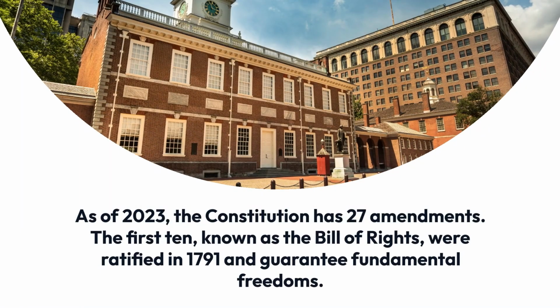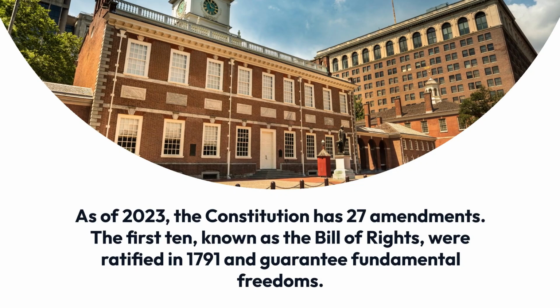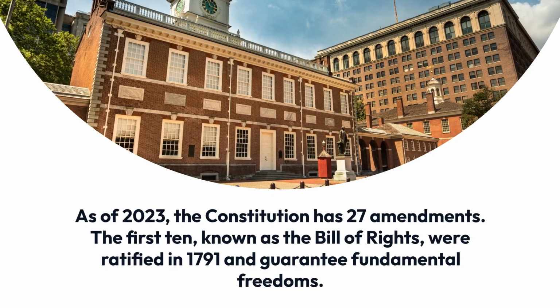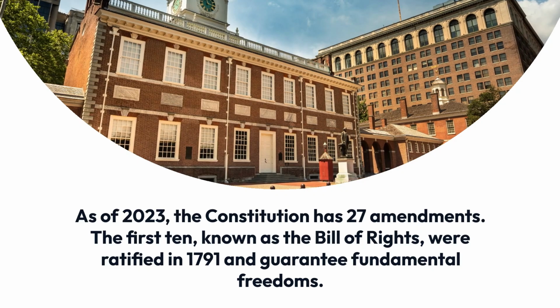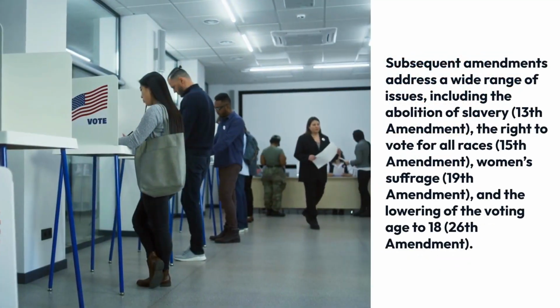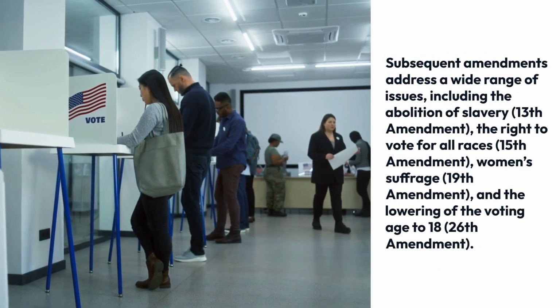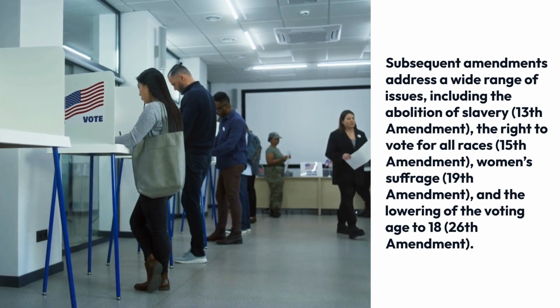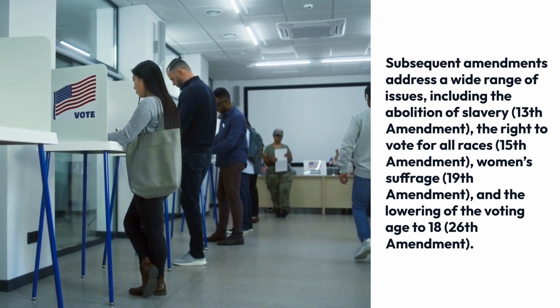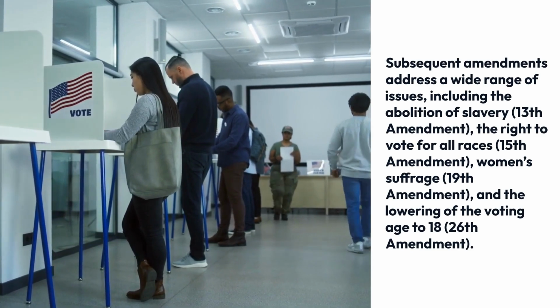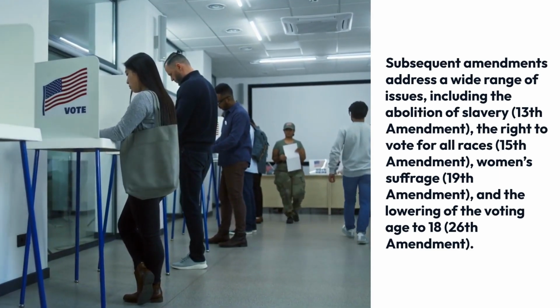As of 2023, the Constitution has 27 amendments. The first 10, known as the Bill of Rights, were ratified in 1791 and guarantee fundamental freedoms. Subsequent amendments address a wide range of issues, including the abolition of slavery, 13th Amendment, the right to vote for all races, 15th Amendment, women's suffrage, 19th Amendment, and the lowering of the voting age to 18, 26th Amendment.